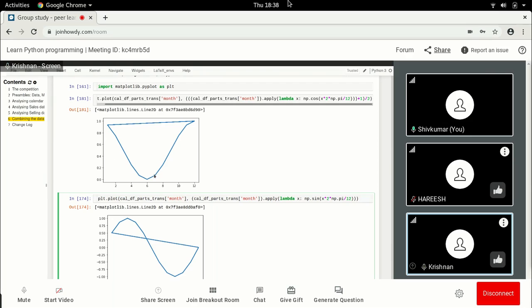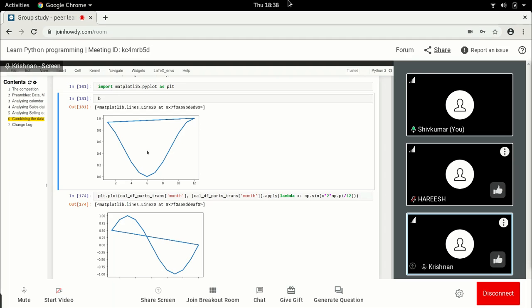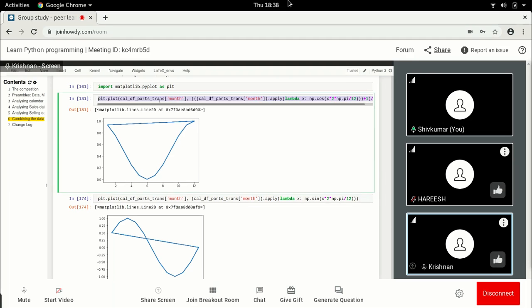I would say save both as two things, and we can even run two different ones. No, just save. You can save a month cos and a month sine as two different columns. Yeah, definitely. So I will do the same thing here.